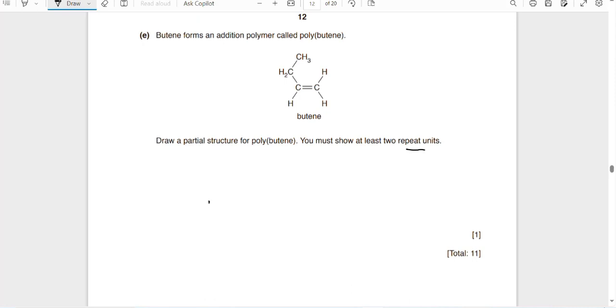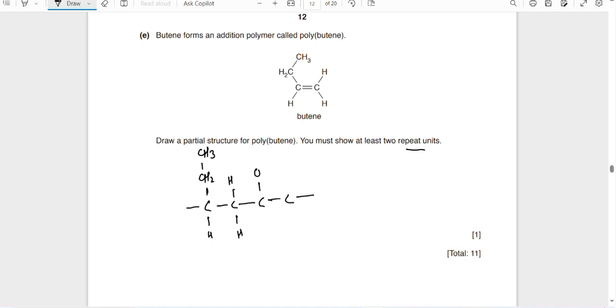So we find here the carbon-carbon double bond converts into a single bond because it has to form a linkage with the next carbon. The next carbon, which has a double bond, is also converted into a single bond because it has to link with the previous and with the next. It has CH2 and CH3, and here is hydrogen, hydrogen, hydrogen.